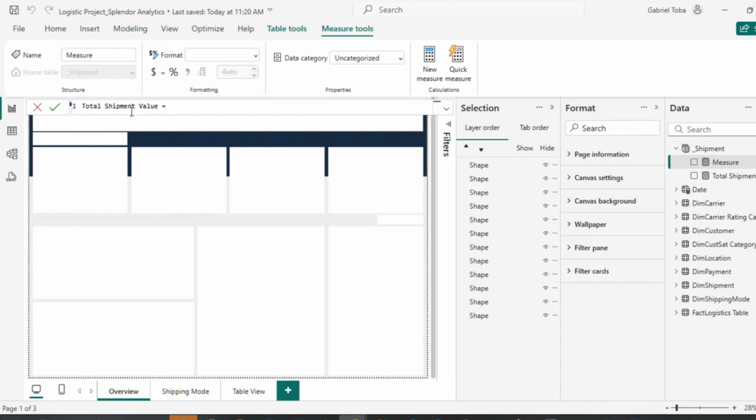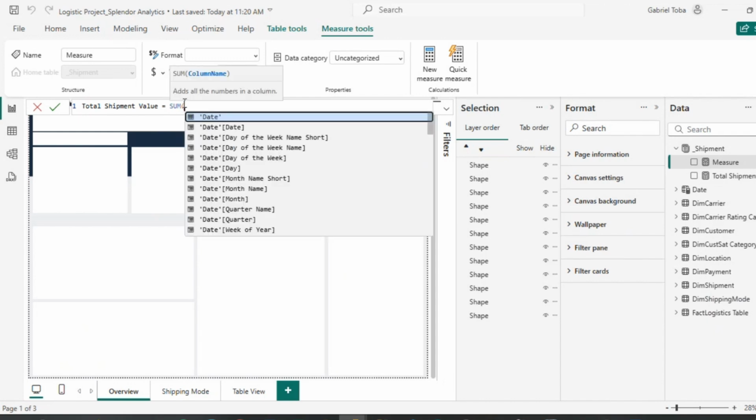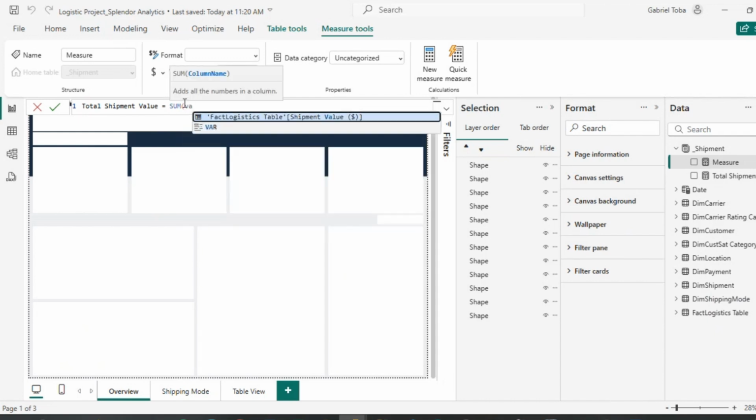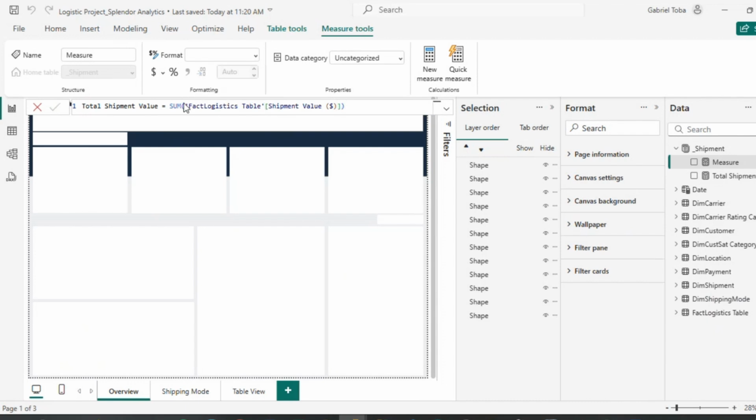Okay, so that's what you have there, and so let's just go on. So I'm going to call this total shipment value, and I'm going to do sum. Of course, I think this is the only column I have with value, and I'm going to close the brackets.